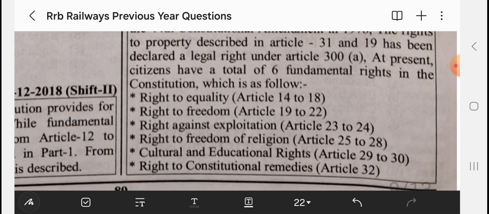Next is cultural and educational rights in 29 and 30, right to freedom of religion in 25 to 28, right to constitutional remedies in Article 32.